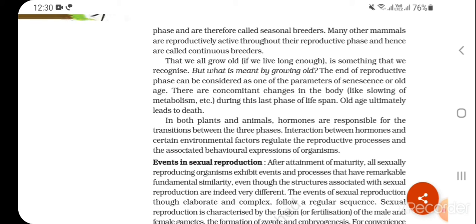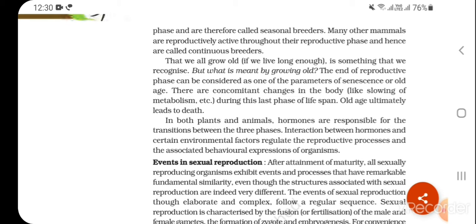That we all grow old if we live long enough is something that we recognize. But what is meant by growing old? The end of reproductive phase can be considered as one of the parameters of senescence or old age. There are concomitant changes in the body like slowing of metabolism etc. during this last phase of lifespan. Old age ultimately leads to death.